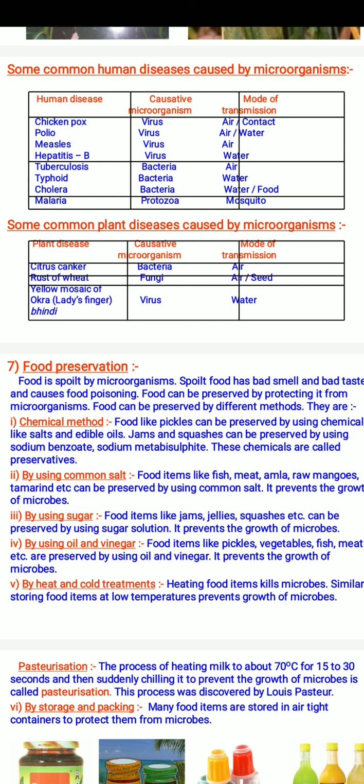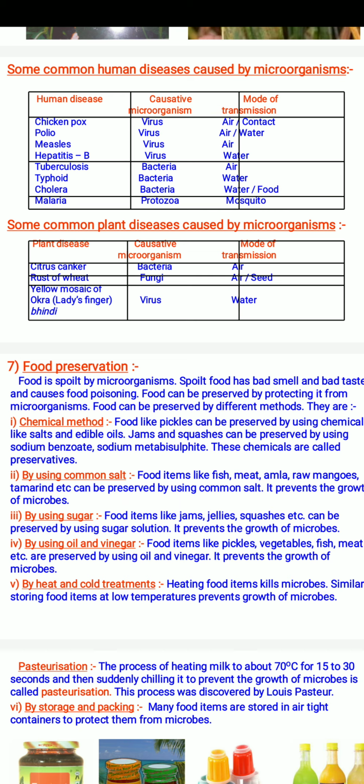By using common salt, food items like fish, meat, amla, raw mangoes, tamarind, etc. can be preserved. It prevents the growth of microbes. The third technique is by using sugar. Food items like jam, jellies, squashes can be preserved by using sugar solution. It prevents the growth of microbes.